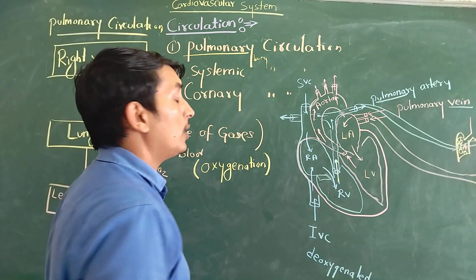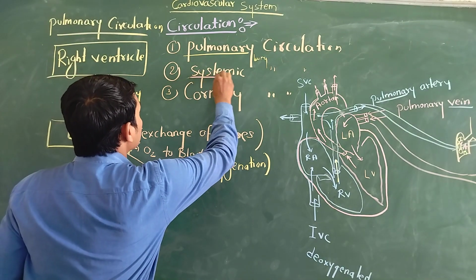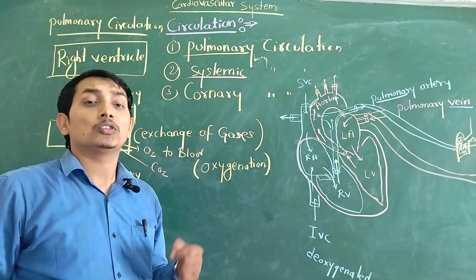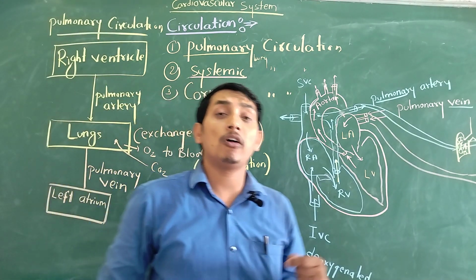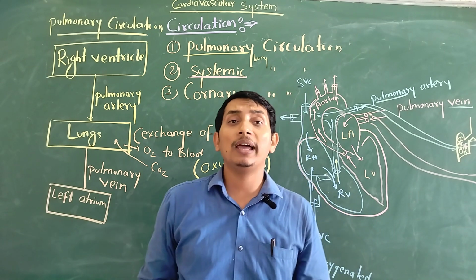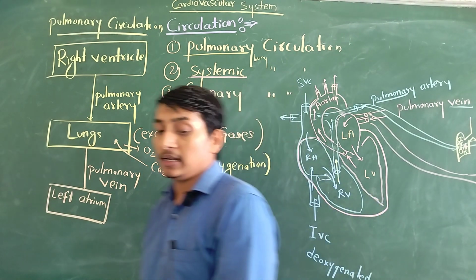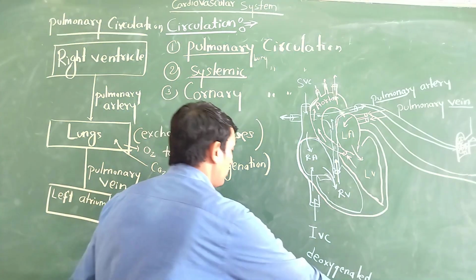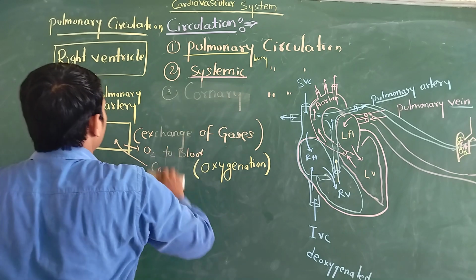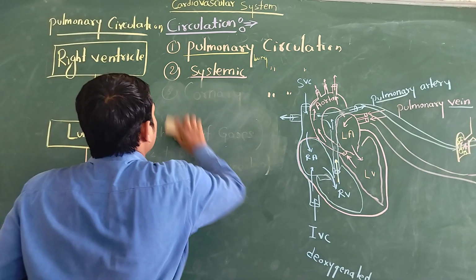Next we are going to discuss what is called systemic circulation. Just see the word: systemic means the systems of the body. It supplies blood to the different systems of our body. Every system of our body requires oxygen. Our body requires a huge amount of oxygen. So who is supplying oxygenated blood to the different cells and tissues? Systemic circulation supplies oxygen and nutrients to the different parts of our body. So now we are going to discuss systemic circulation.